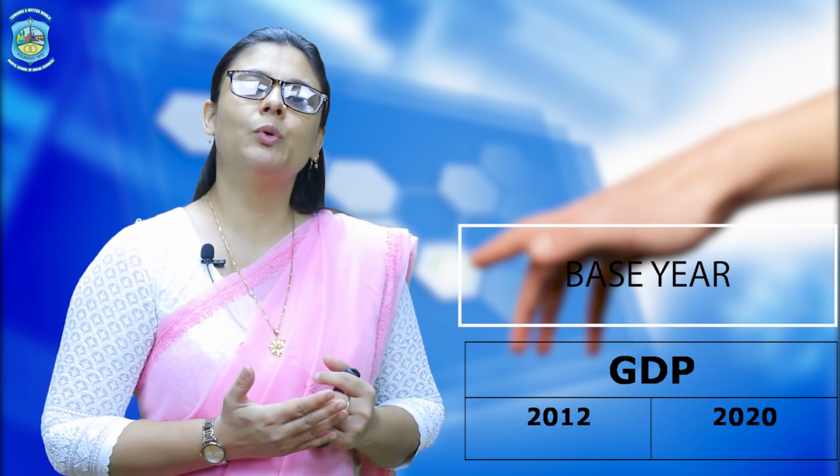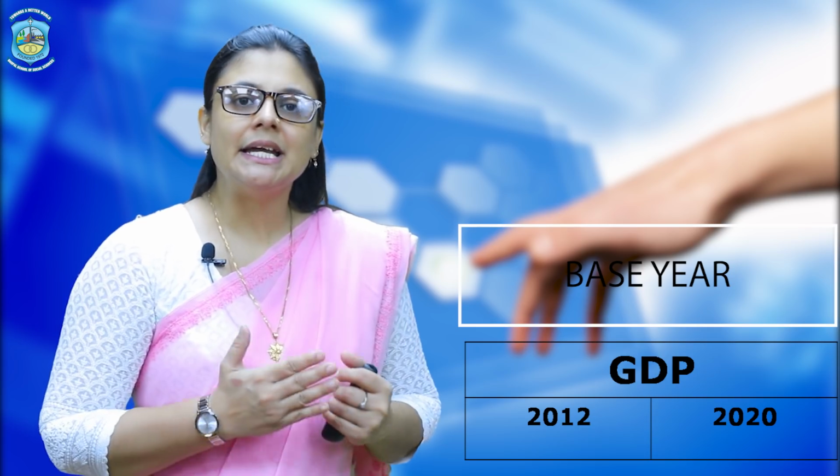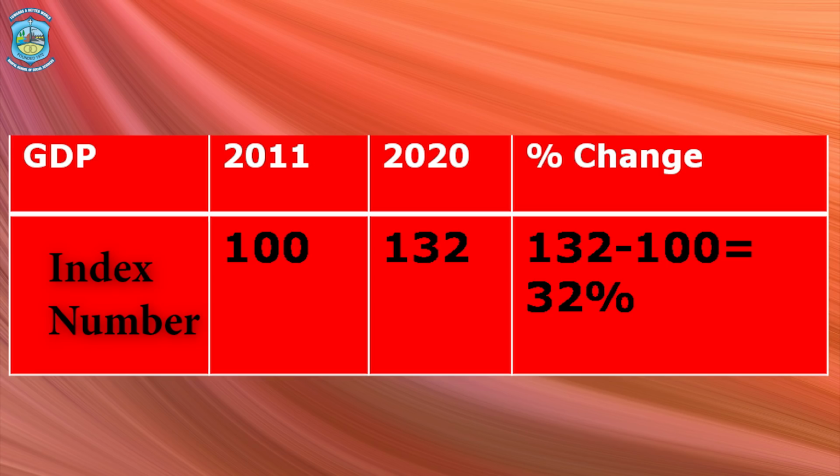Now here I mentioned two words, base year and current year. Base year is nothing but a year taken for the comparison of related variables. Say for example, if 2012 GDP and 2020 GDP are being compared, then the base year would be 2012. The index number for base year is always taken as 100. And while comparing, we calculate the index number for the current year. In this case, 2012 is the base year, 2020 is going to be the current year.